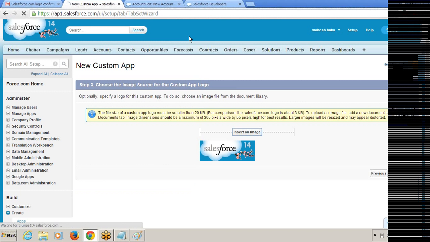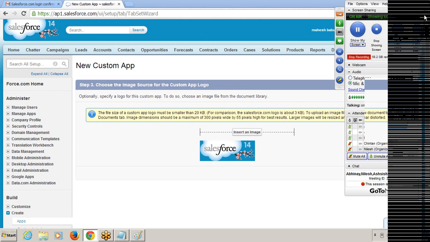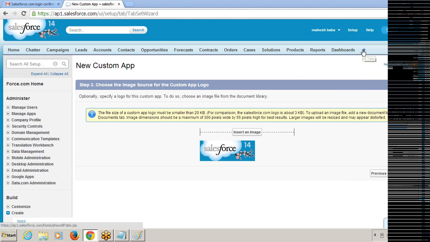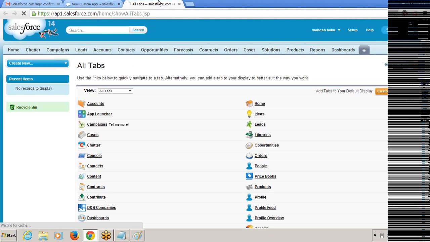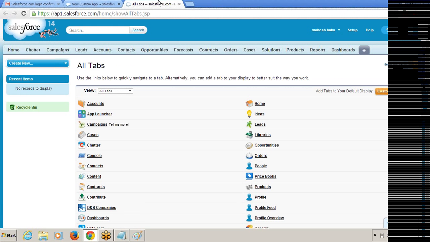Okay, I'm closing this one. I need to go to the Documents object. How could I go to the Documents object? If you want to see how many tabs and objects we have so far in the organization, we need to click on the plus symbol. There is a plus symbol, right? All tabs will be displayed if you click on it. Let me open it in a new tab. You can see all the tabs currently available in my Mahesh company organization.